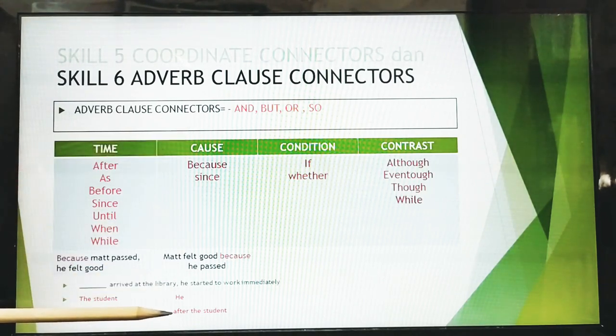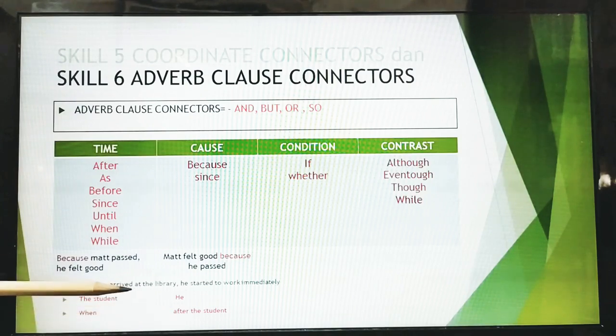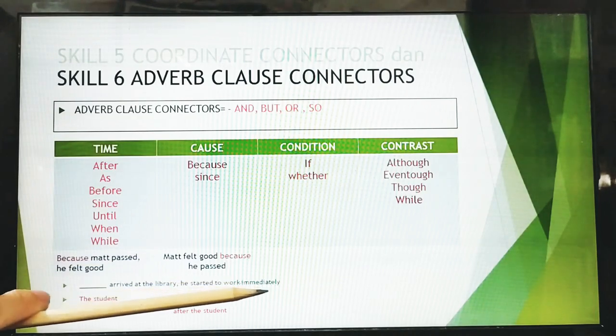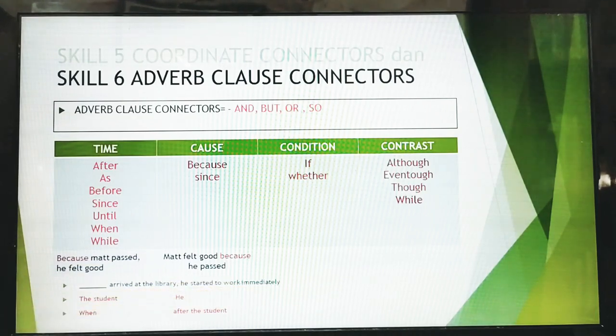So we have this: after the student arrived at the library, he started to work immediately. Does it make sense? Yes, of course it makes sense, because this is very good in a sentence. Okay, so what if you use this?